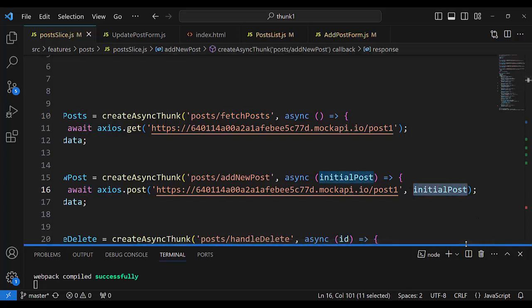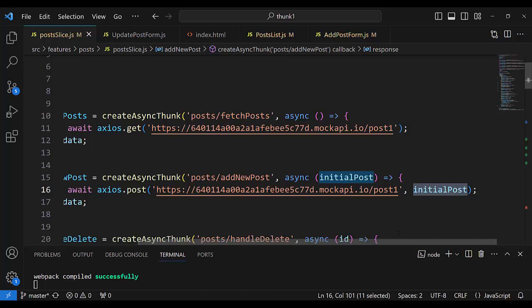In that parameter is data, what we send. We send title and content, and that title and content come to the mock server, and the mock server has software that knows how to unwrap the initial post, take properties and create a new post, a new member of the array.